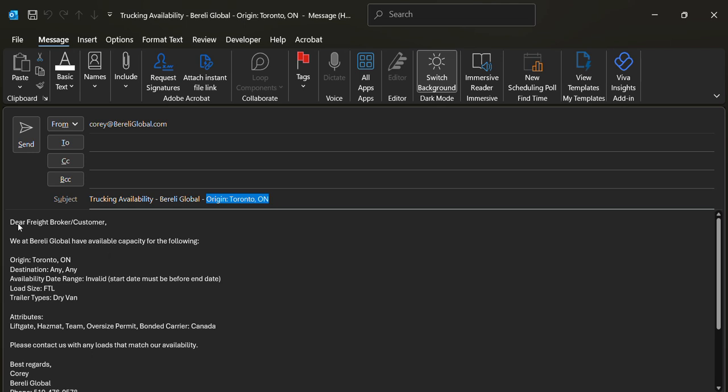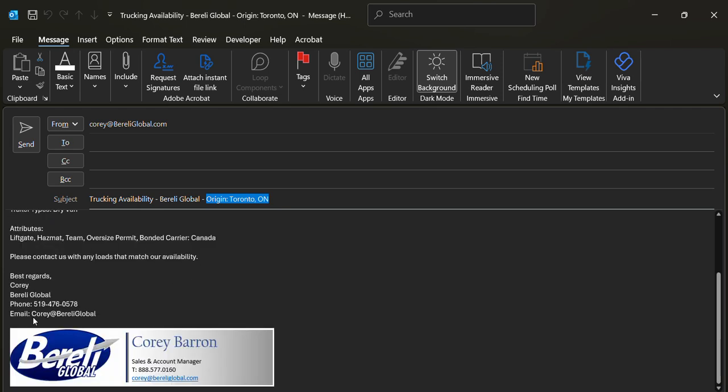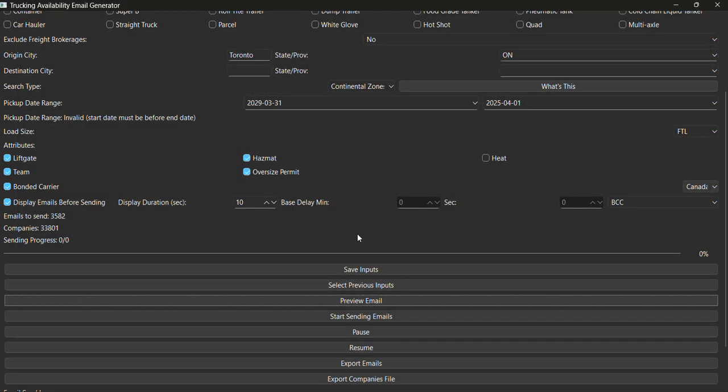And so you're going to say, dear freight broker or customer, we at Borelli Global have available capacity for the following: Toronto, Ontario, destination any. Availability date range, invalid, start date must be before the end date. So then I got to update that. Okay, so full truckload, dry van, attributes, liftgate, and so on. Please contact us. So this is a good way to tell how your email is going to look. So let's not save changes.